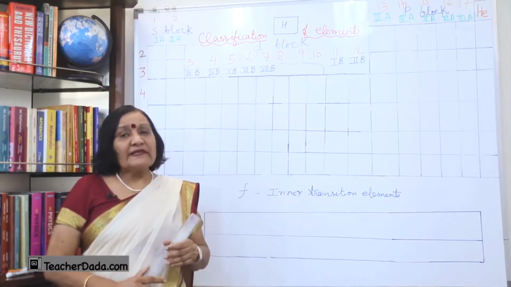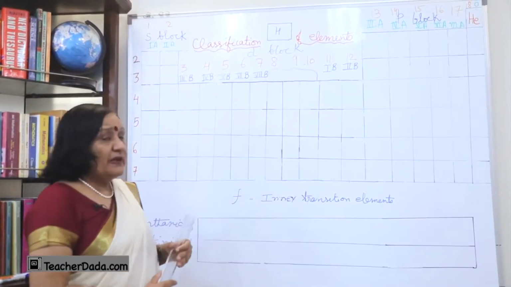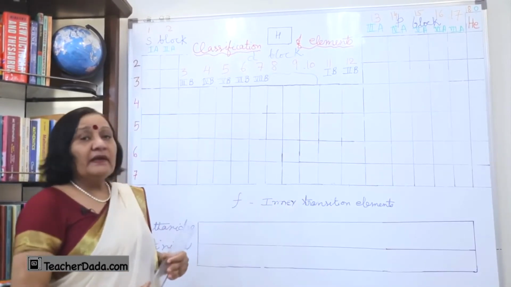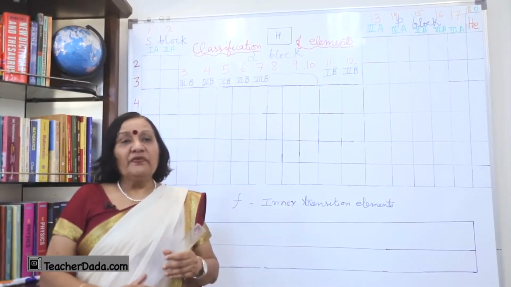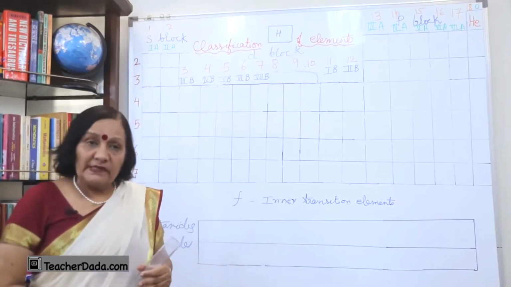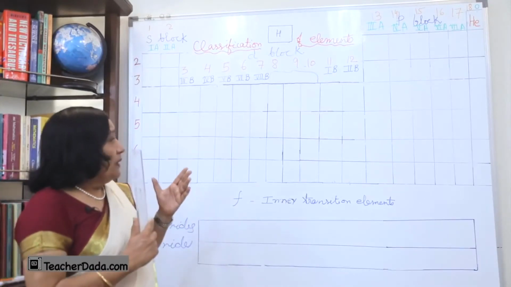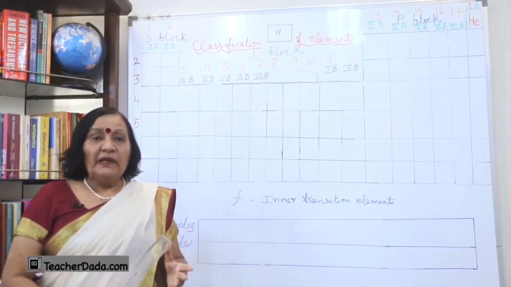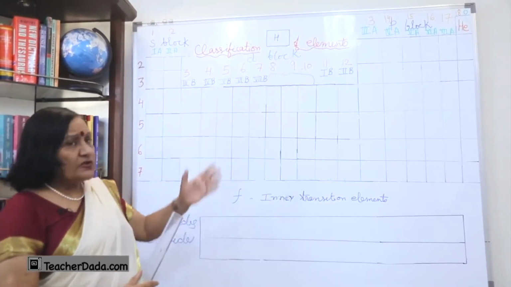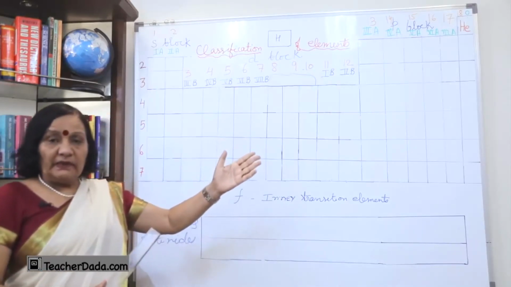So, first of all let us recall something about the periodic table so that you can easily understand the position of different elements in the long form of the periodic table, which is the present periodic table, and it is accepted worldwide. And see the structure, the skeleton of this periodic table.